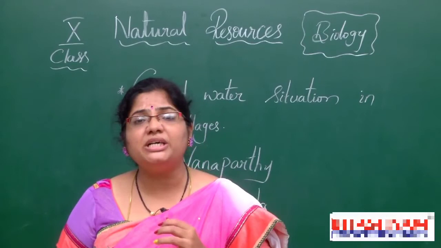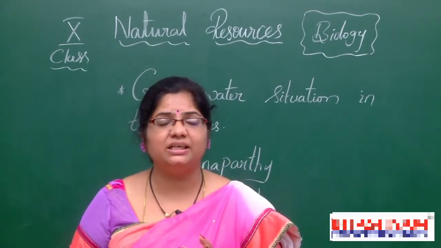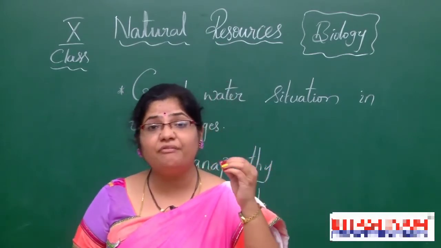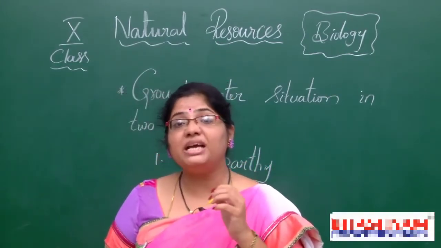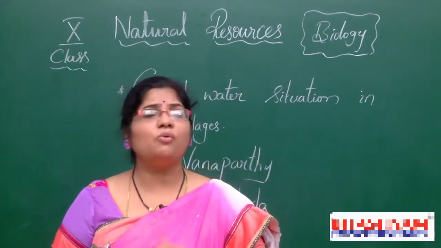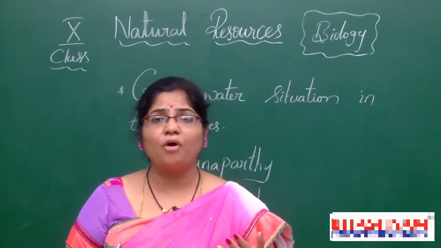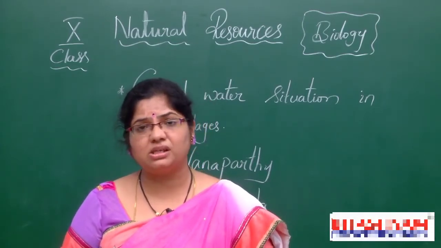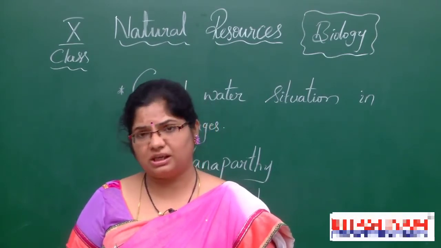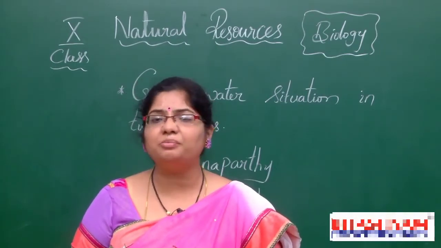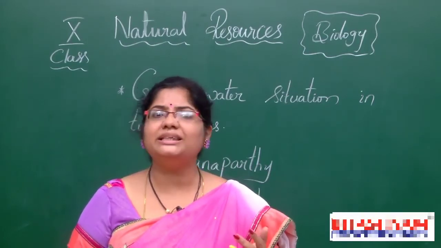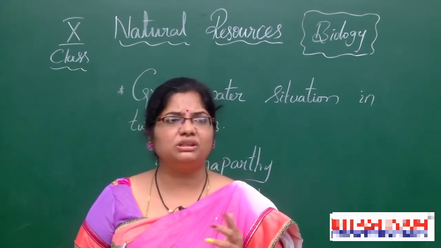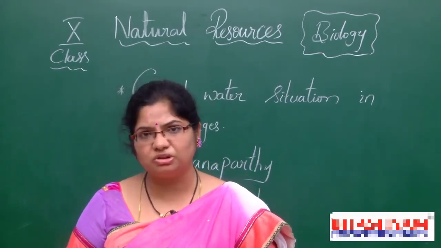And the proper data was collected regarding these two villages. Proper data in the sense, basic features of those two villages. So what are the basic features here? What kind of occupation the people have, what is the infrastructure of the two villages, what are the irrigation sources in the two villages, how far the farmers are doing agriculture, what is their cropping pattern, what kind of crops they are growing, and what are the social services available in those villages.